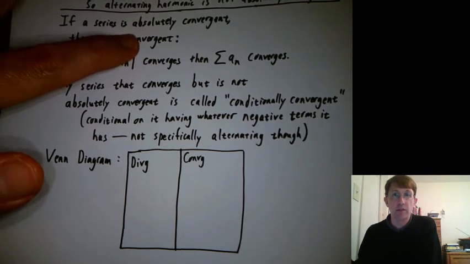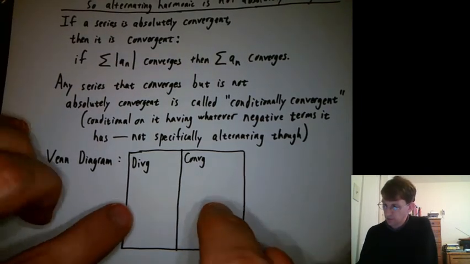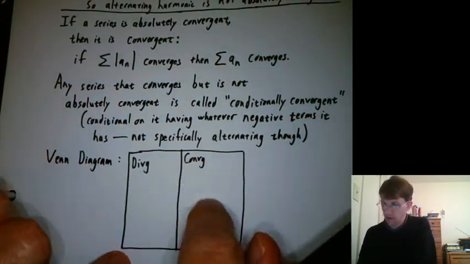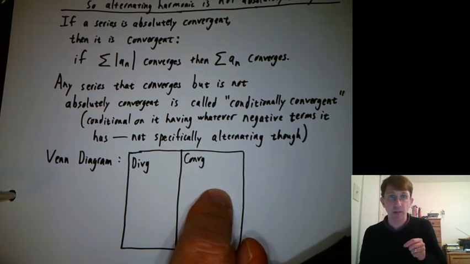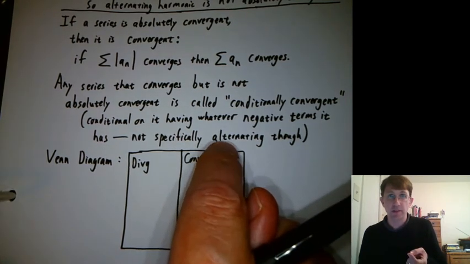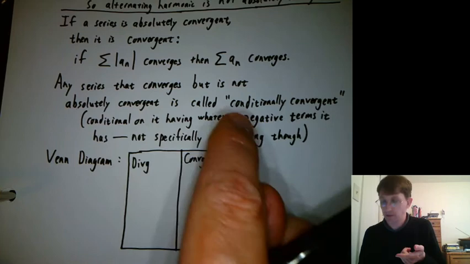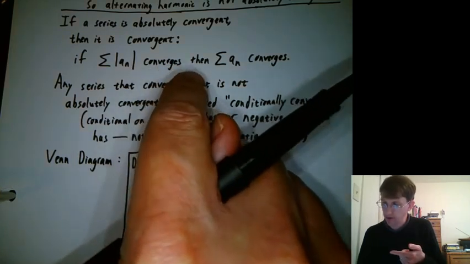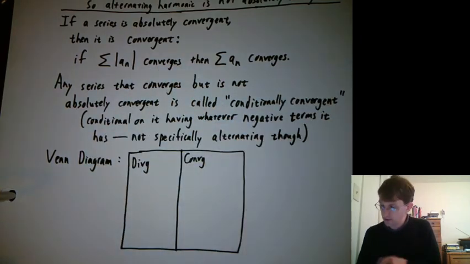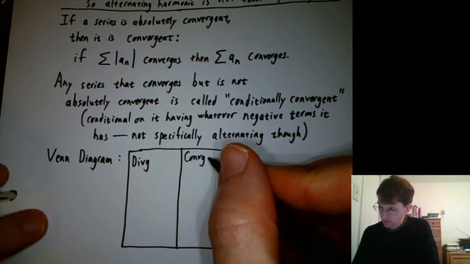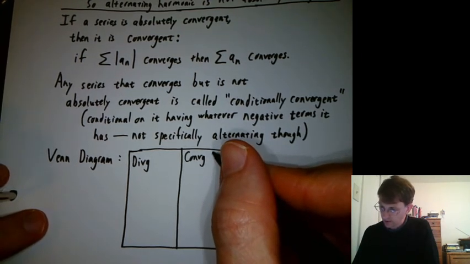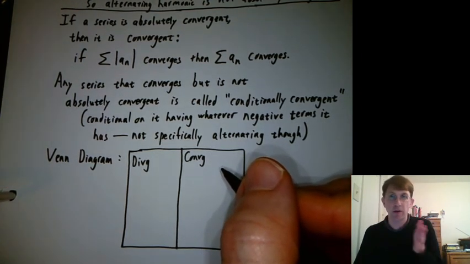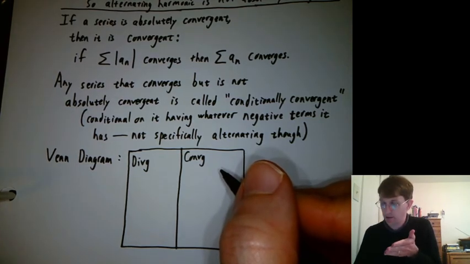If a series is absolutely convergent, then it is convergent, which means absolute convergence is a subset of convergence. And we said anything that's not absolutely convergent but is convergent, which would be outside the subset of absolutely convergent, is conditionally convergent. So this convergent category is basically split into 2 parts with nothing else in it.